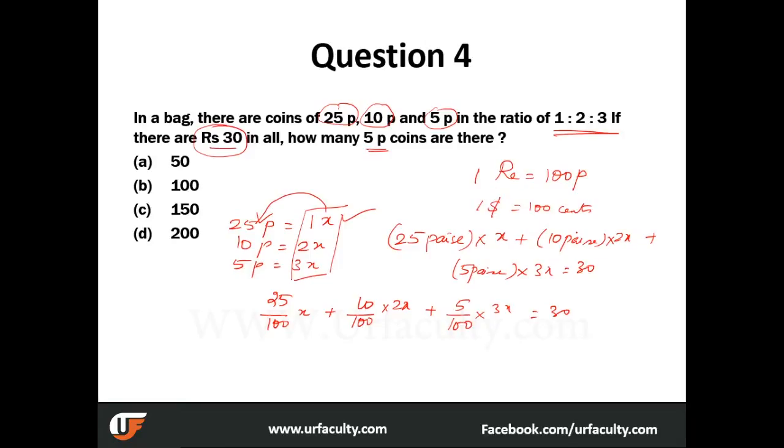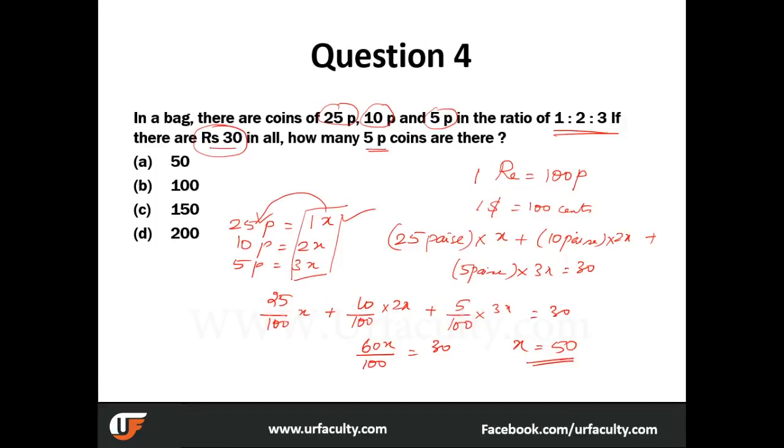And what do we get? 25 plus 20, 45, 45 plus 15, 60. 60x by 100 is equal to 30. Right? So what do we get x as? x is equal to 50. And what is the question now? Find the number of 5 paise coins.